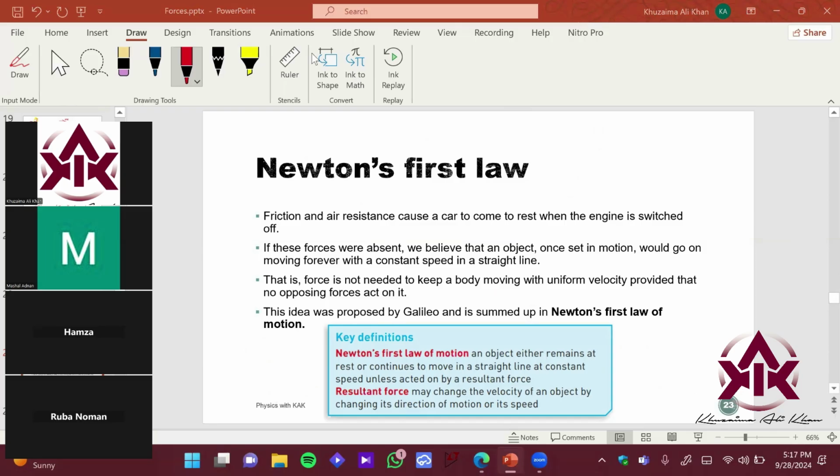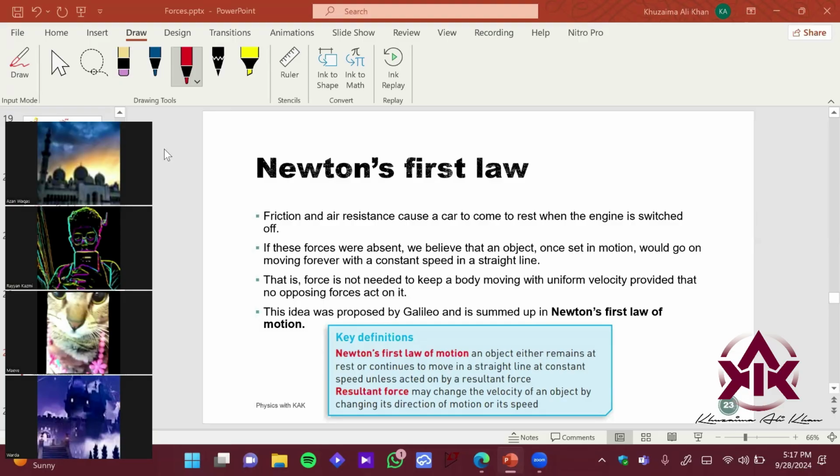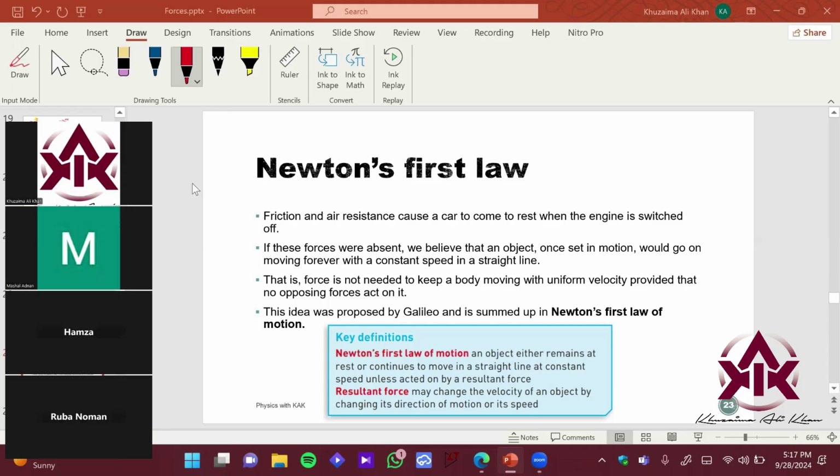Anyone? What is Newton's first law? Anyone who wants to answer, raise your hand. What is Newton's first law of motion? Anyone? Give me a guess. Raise your hand and answer.